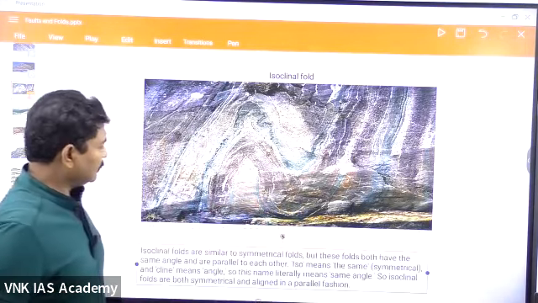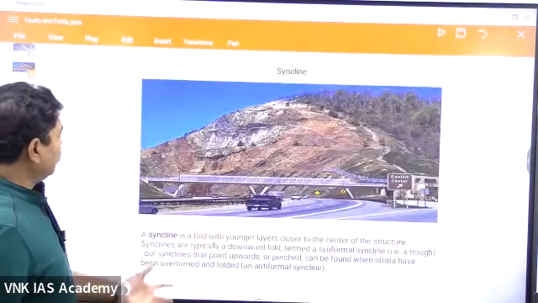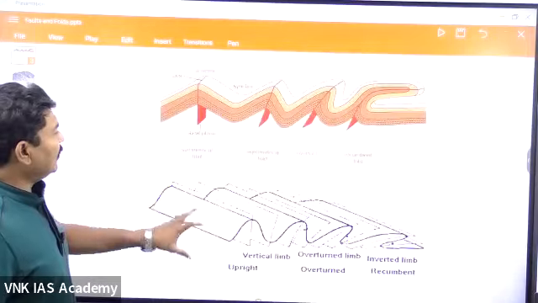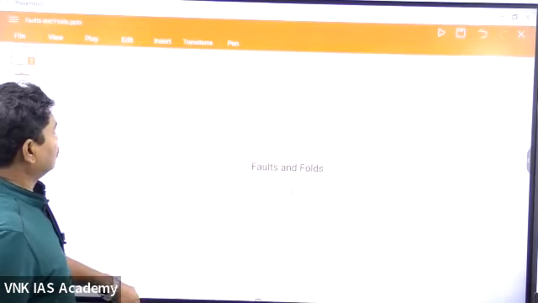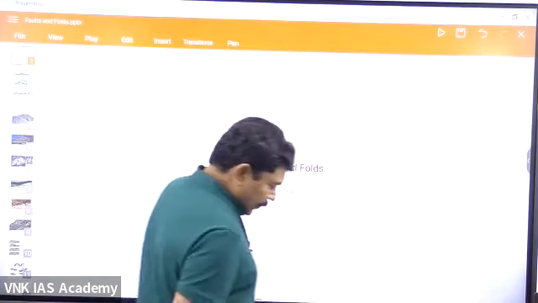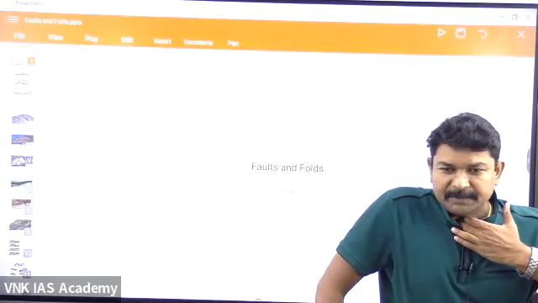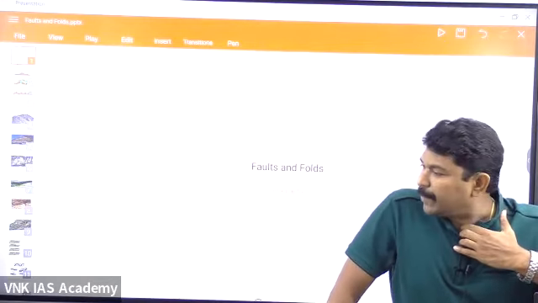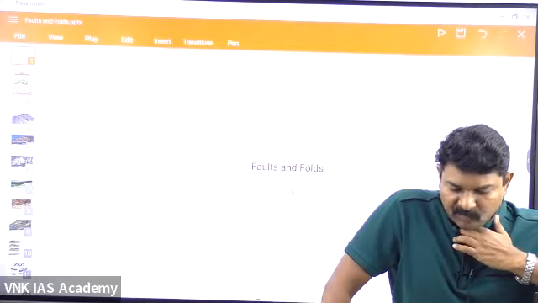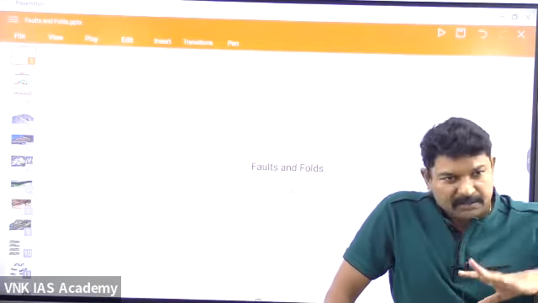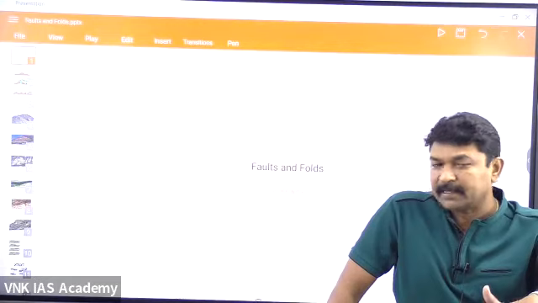Yes, okay. The isoclinal, then syncline. Everything is there with the figures. This is about the folds, the fault and the folds. If this type of material is given, you can easily understand whenever you are seeing the pictures. That's what I thought, let me upload these things. But you will be losing the class notes. What I will do, I will dictate the things even in the class so that you can draw the things in the class even. If you are not practicing, it's very difficult.